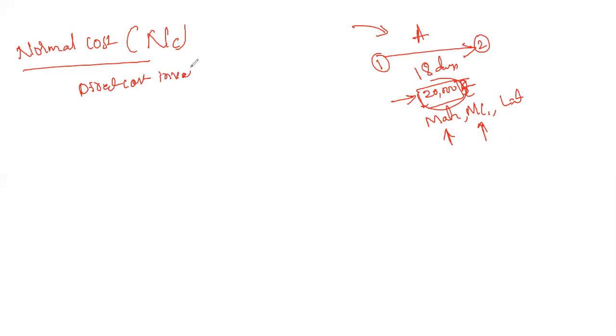So this is the direct cost involved in completing the activity. If you want to finish that activity, we require some cost. That cost is nothing but the direct cost or normal cost. We call it the normal cost of the calculation. This is about the cost. And similarly, crush time.